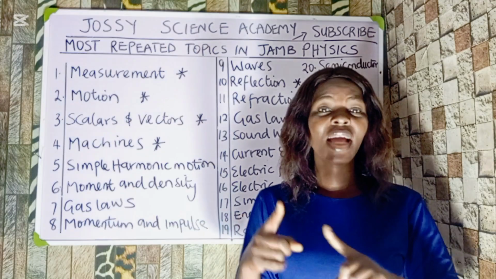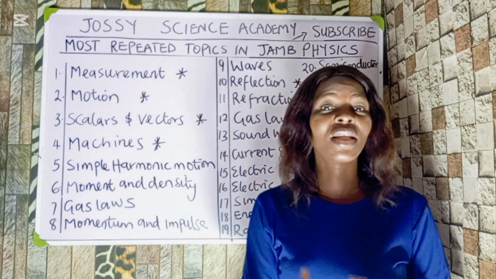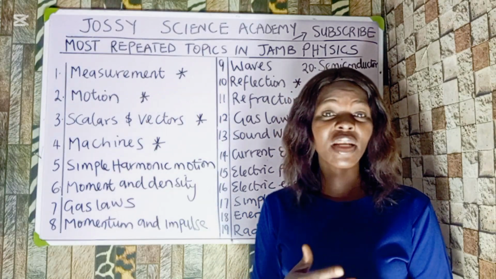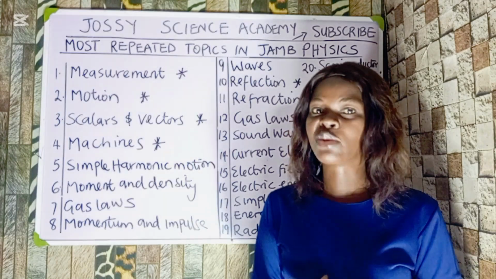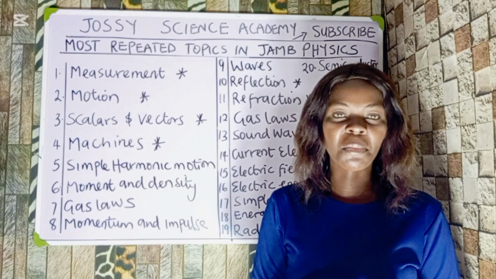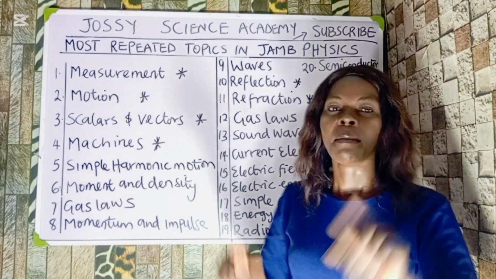Because if you have two forces acting at a point, we can resolve them into horizontal and vertical components. You must not forget that the horizontal component of the vector goes with cos and the vertical component of the vector goes with sine. So you must learn how to resolve a vector into horizontal and vertical components. Very, very important. Now the next topic I'm going to talk about is machines.